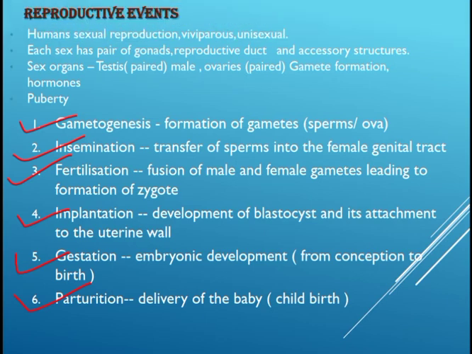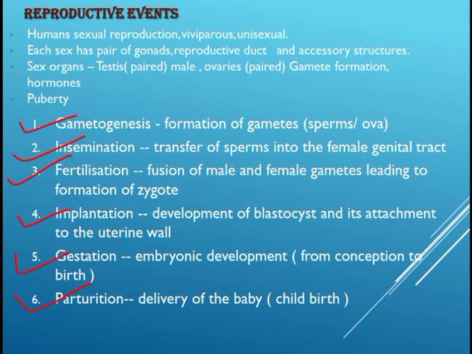There are remarkable differences between the reproductive events in males and females. Like in men, formation of sperm continues even in old age, but in women, the formation of ovum ceases at around the age of 50 years. In this chapter, we will be studying about the different reproductive systems in male and female and also the various events mentioned in this slide. So let us start with the reproductive system.